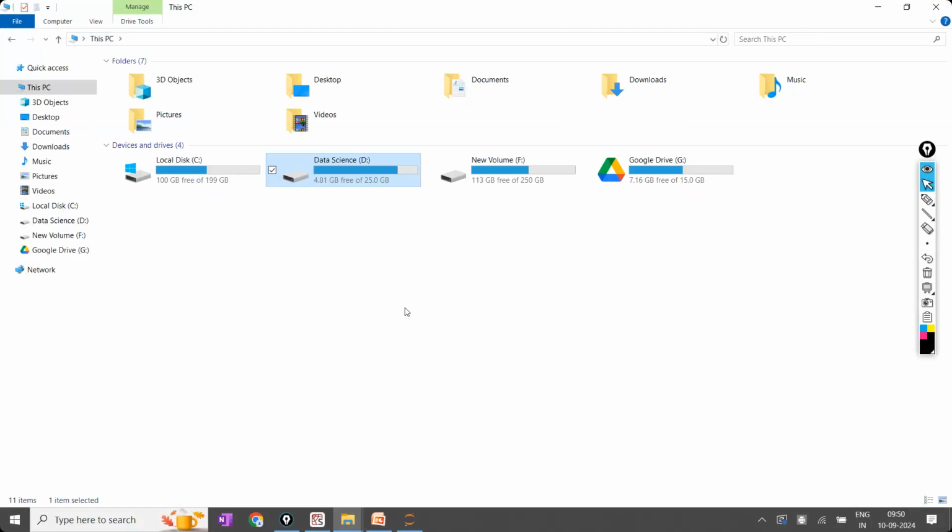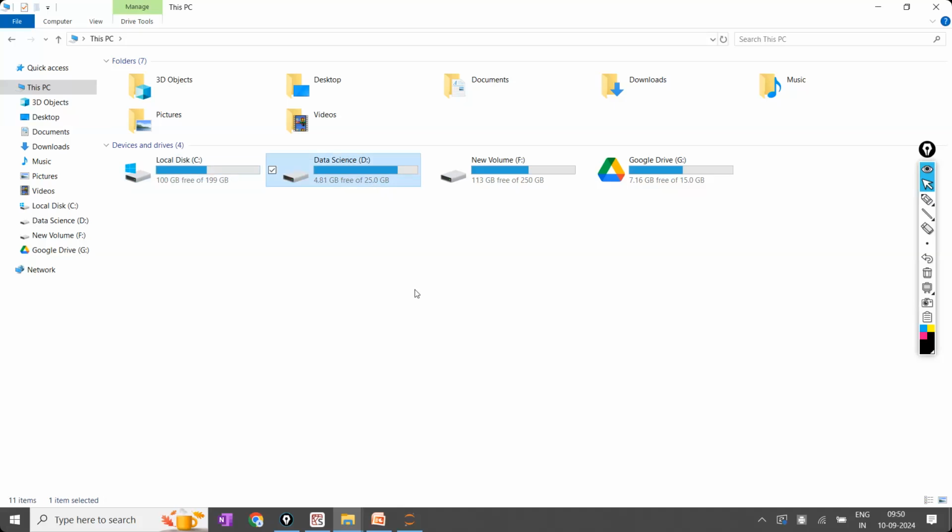Why? Because this is a laptop. It is an electronic product. Anytime damage can happen. Something will happen, and due to that reason, it has to be formatted. When it is getting formatted, all my useful information will be lost. And if I want to recover the drive also, C drive will have 200 GB and I have to pay more amount. But I have created separately for only data science 25 GB.